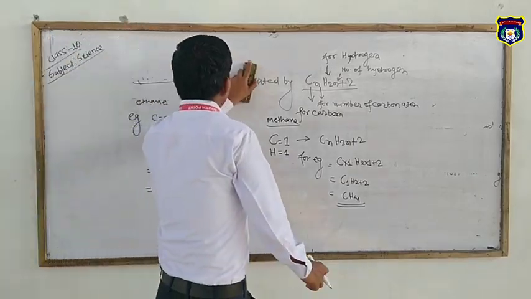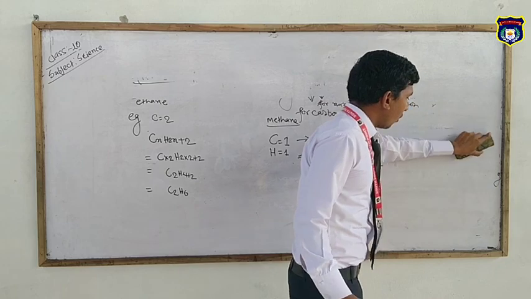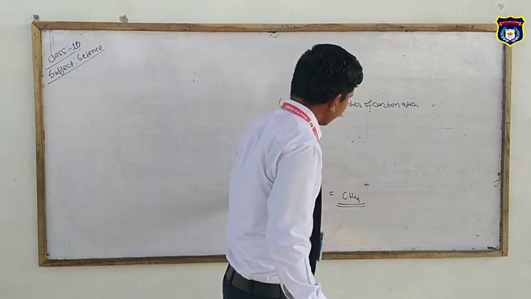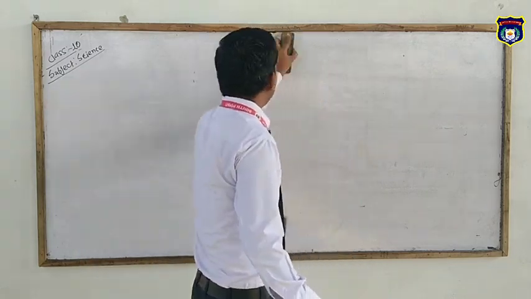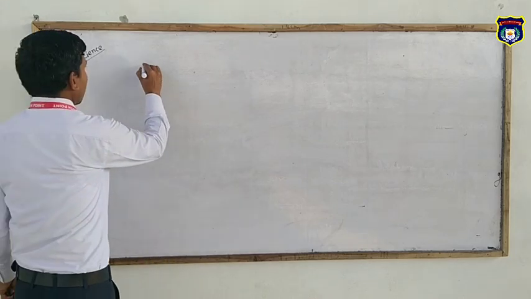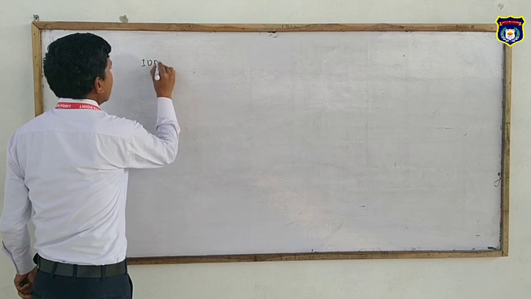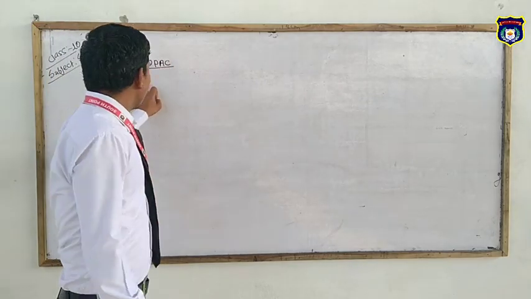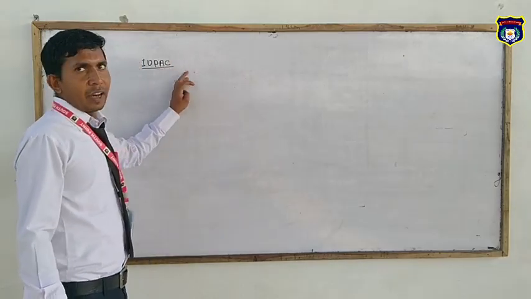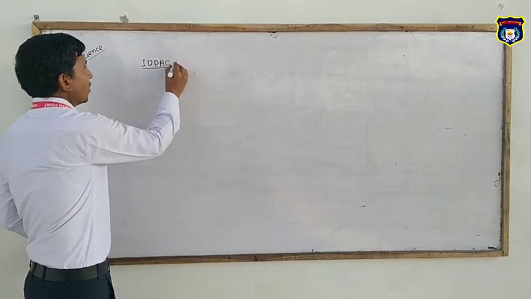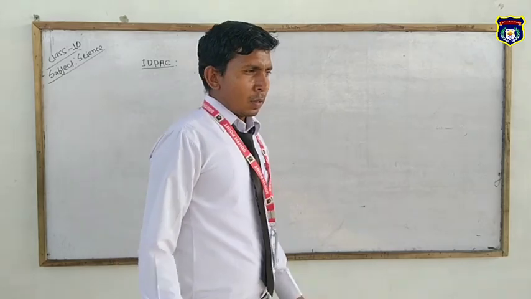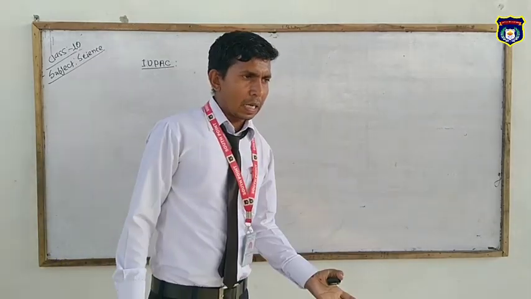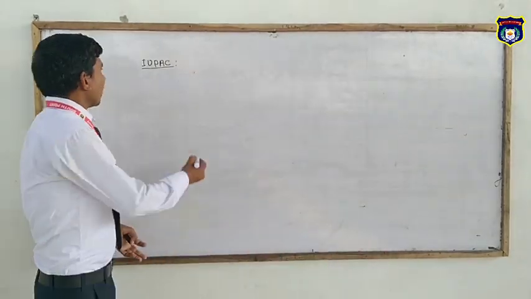For this we have to know the international system of nomenclature of organic compounds, known as IUPAC, the International Union of Pure and Applied Chemistry, which teaches us how to write the IUPAC name of organic compounds such as alkane, alkyne and alkene.